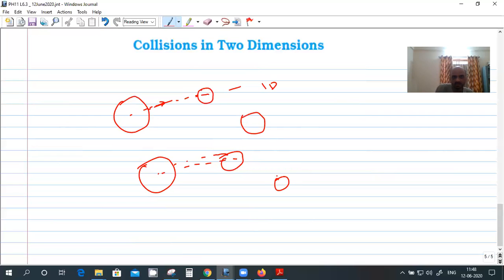Got it? This is called head-on collision, and this is a glancing collision. So this is 2D.